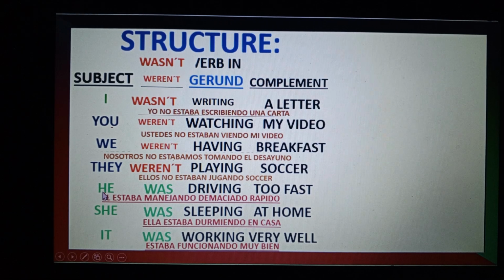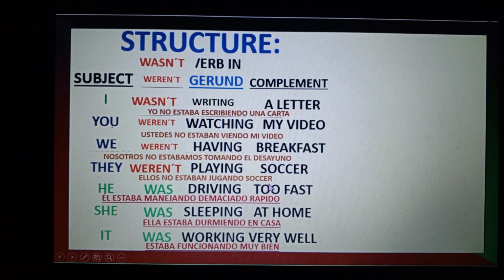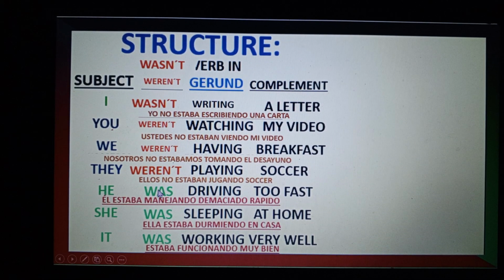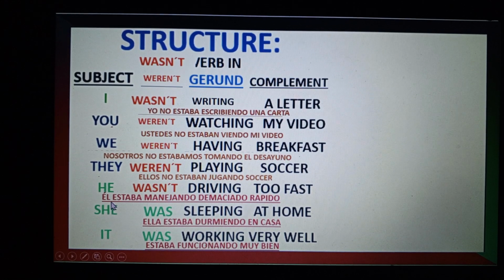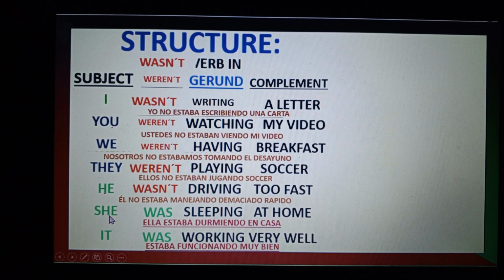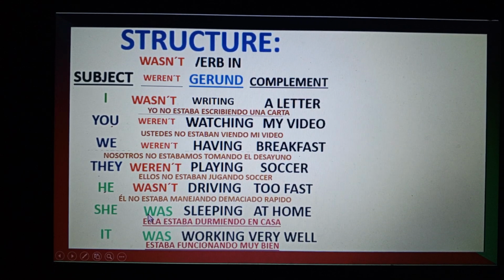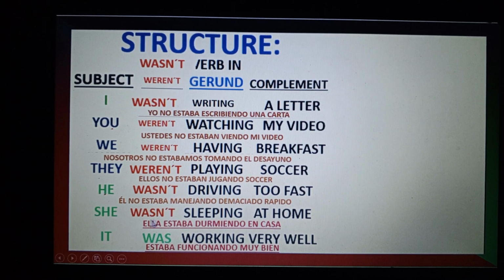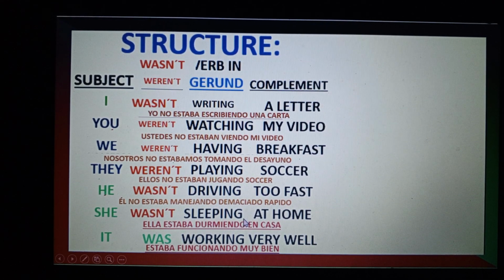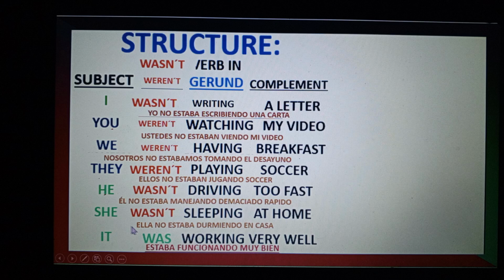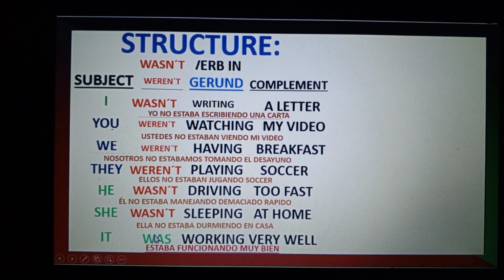Next example. He was driving too fast. This is affirmative. The negative is he wasn't driving too fast. Next example. This is the affirmative. She was sleeping at home. The negative would be she wasn't sleeping at home. In Spanish, here you are. Well, this is the meaning.